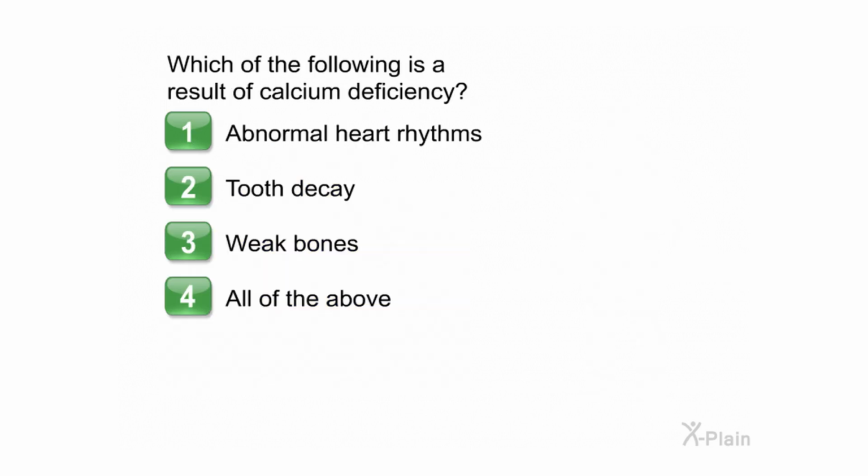Which of the following is a result of calcium deficiency? Choose one of the following options. 1. Abnormal heart rhythms. 2. Tooth decay. 3. Weak bones. 4. All of the above.